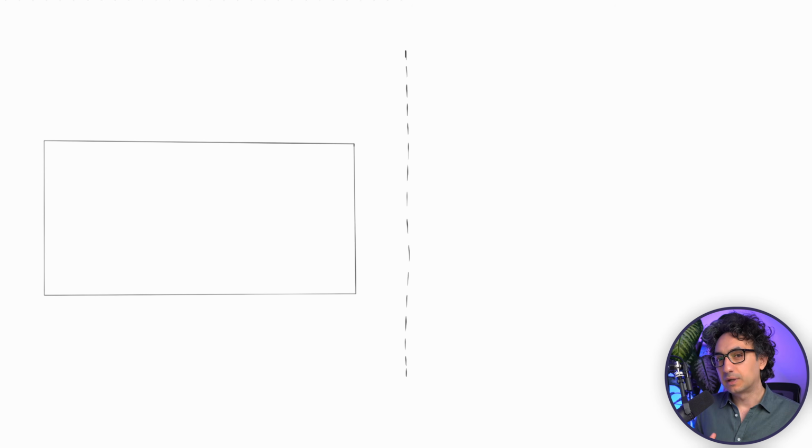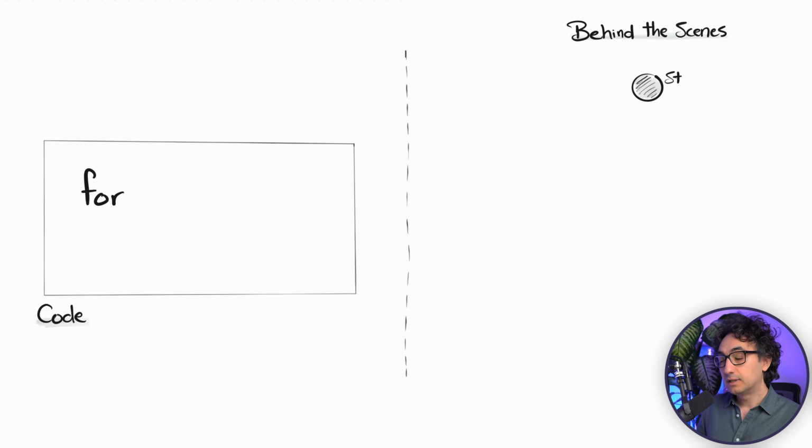So now we start in our code with the keyword for in order to build the loop. And once Python sees the for keyword, it's gonna go immediately behind the scenes and start building a logic, a process. So it has a start and as well a condition. And of course, this condition is not specified by us in the code. It is something that Python does once it sees for.